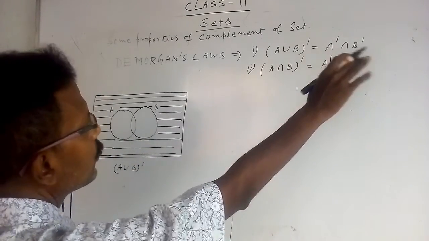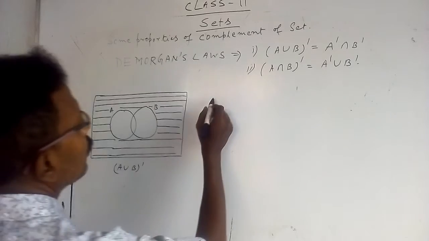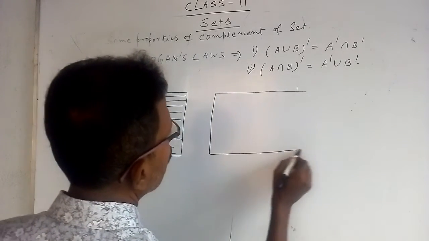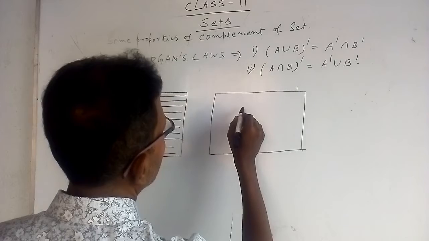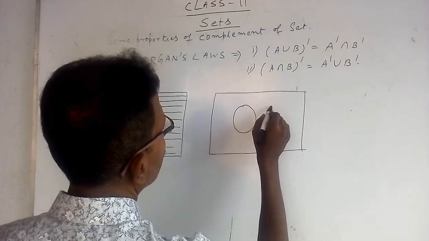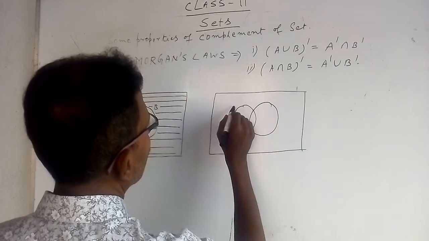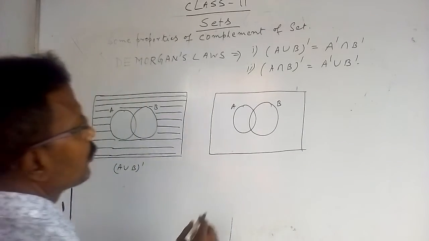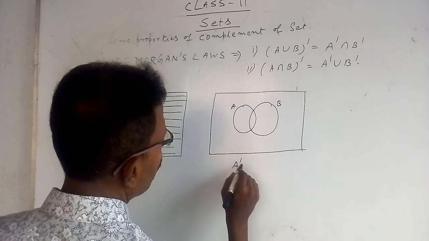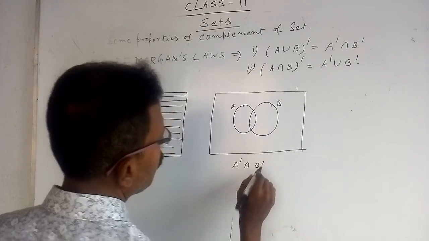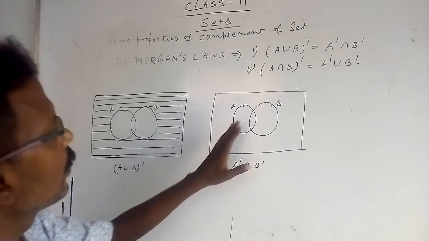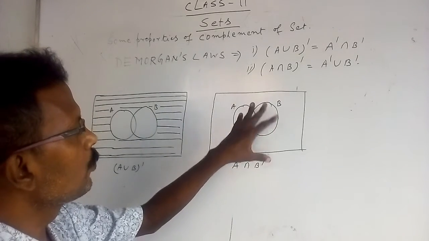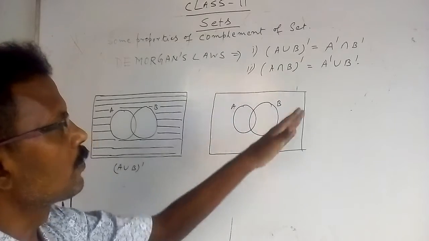Now A dash intersection B dash. Draw another universal set, A, B. A complement means the outside region of A. That should be drawn with horizontal lines.